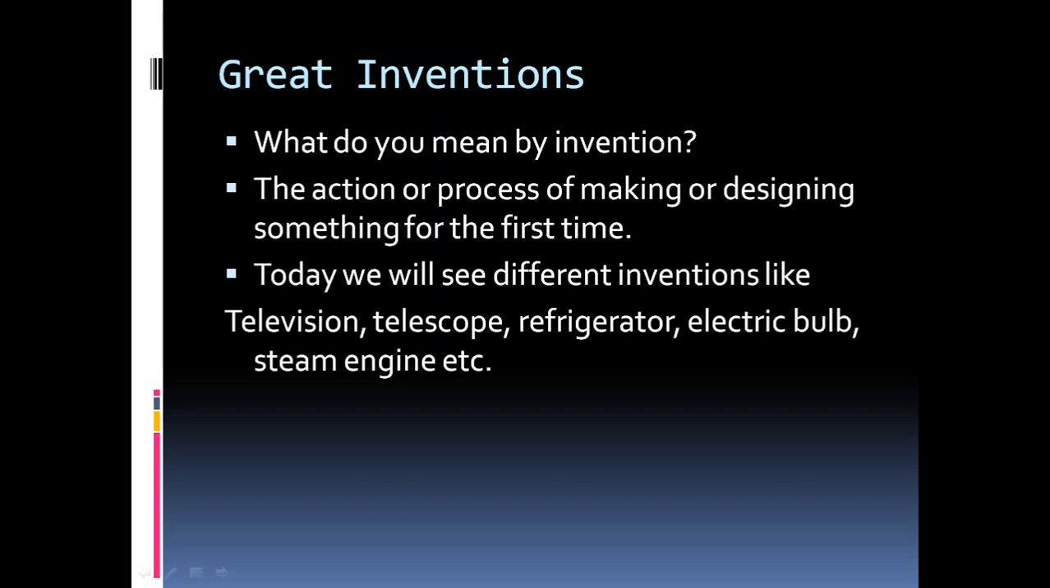Great inventions. In that, first of all, we will know what do you mean by invention. What is an invention? The action or process of making or designing something new for the first time. For example, the first time somebody made a television. We will learn in this who made the television, but that person designed it and made the television. It was the first time, right? So that is called invention. And the person who is inventing it is called inventor, right?